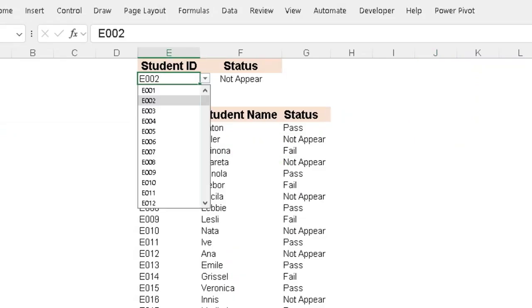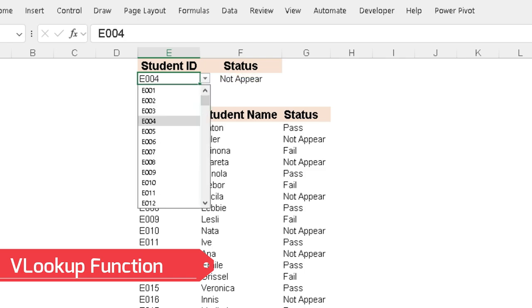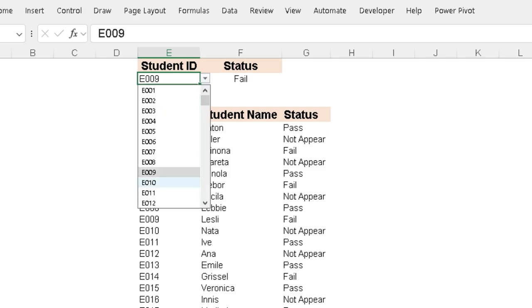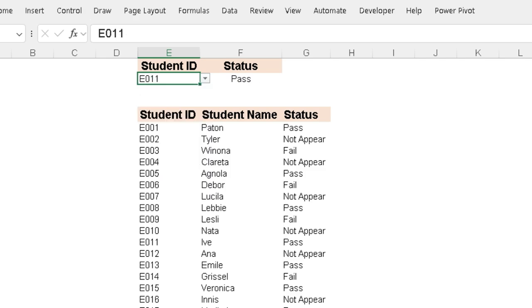Today I'm going to show you how to use the Vlookup function step by step with a real example. If you've ever needed to pull specific info from a huge data set, this function is a total lifesaver. Let's dive in.